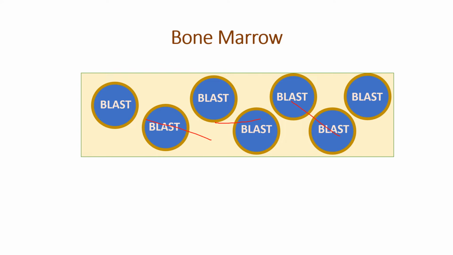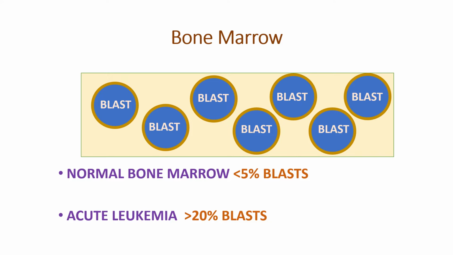In AML, you have myeloblasts which are taking over the bone marrow, whereas in ALL, the lymphoblasts are the ones taking over the bone marrow. The definition of acute leukemia itself is that in normal bone marrow, there are normally less than 5% blasts, whereas in acute leukemia, there are greater than 20% blasts. So whether it's AML or ALL, ultimately the blasts are taking over the bone marrow. There is no space for the other cells to grow. There are only blasts, no other cells.